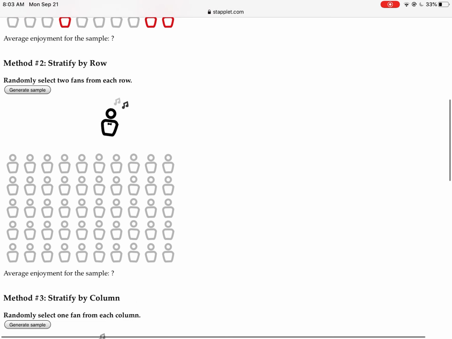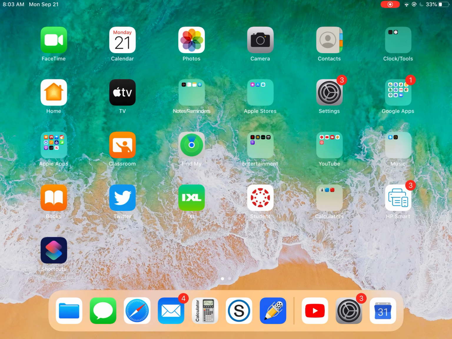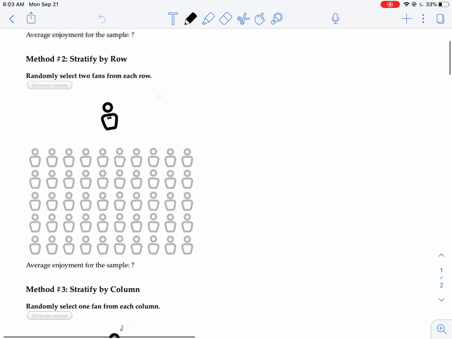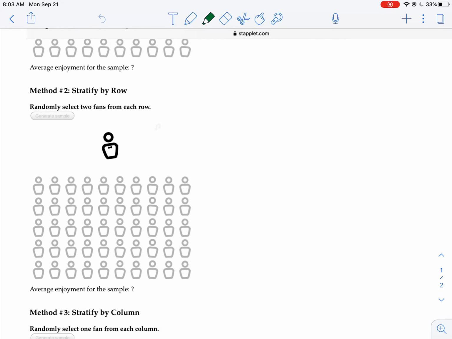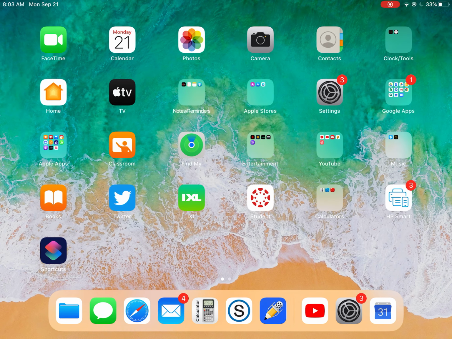You're going to do the same thing here for Stratify by row. Now when you're stratifying by row, let's generate the sample. Hopefully you can notice that you are grabbing people from each vertical row. What I mean by that is, I pulled this up because this always messes people up. Stratify by row, it's going like this. It's randomly selecting people from here, from here, from here, from here, and from here.